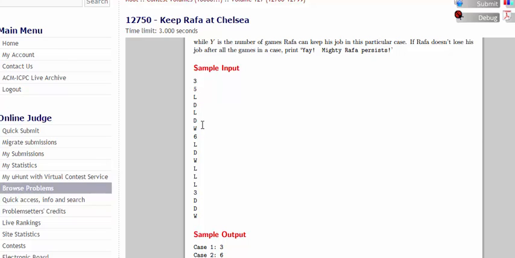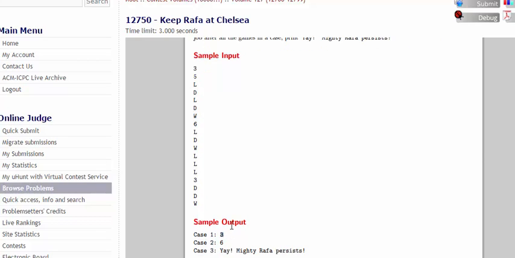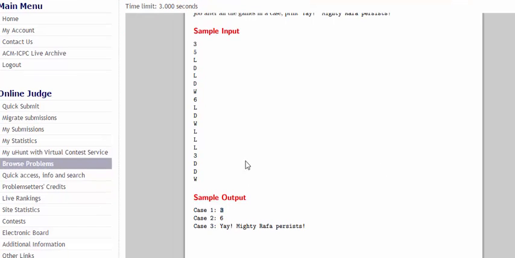In the next 5 lines, we can see that the first game is an L, that means a loss, then D, that means draw, then again L. So for 3 consecutive games, Chelsea haven't won a single match. So Rafa will be sacked right after this game. So he will persist for 3 games. So the output for the first test case will be 3.